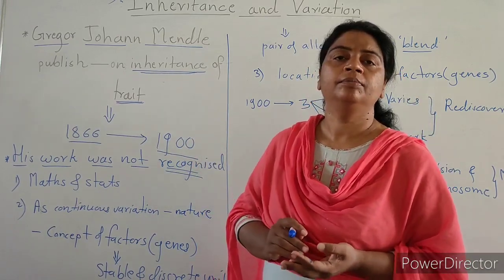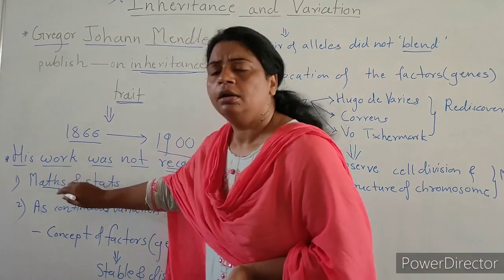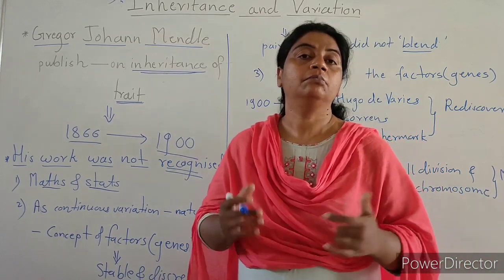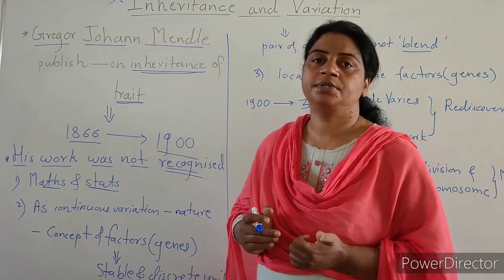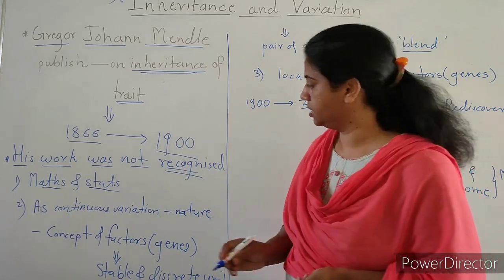Why? Mendel's approach of using mathematics and statistics for explaining biological concepts or phenomena was not accepted by other biologists.